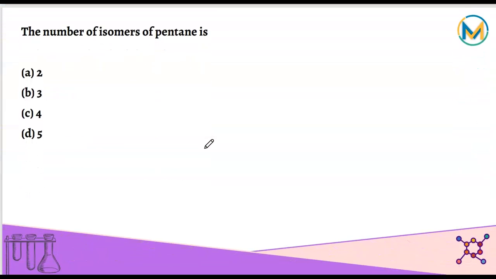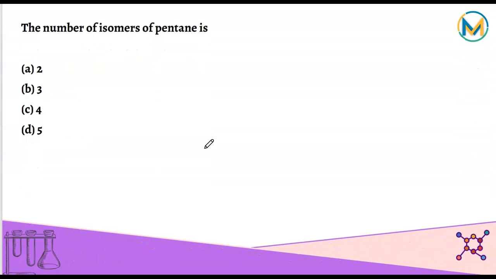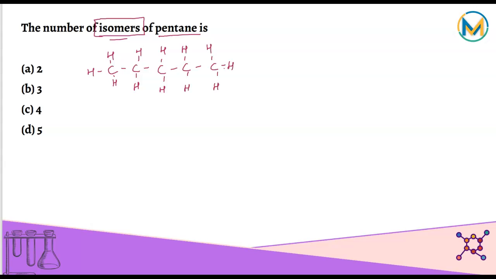C4H8. And the last question here we have is the number of isomers of pentane. So what's an isomer? It's basically the same compound, you are arranging it in different structure. So pentane is a 5 carbon compound. So first way of writing pentane would be something like this, a straight chain. So this becomes H, H, here H. This is called n-pentane. That's one way of writing.